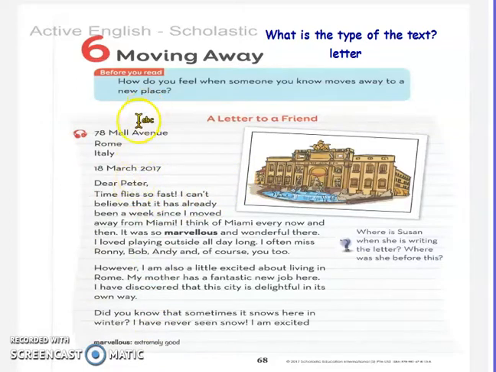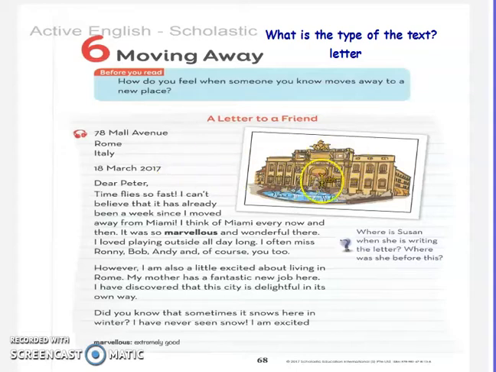Where does Susan live? She lives in 78 Mall Avenue, Rome, Italy. Okay. When does she write the letter? She writes the letter on the 18th of March 2017.